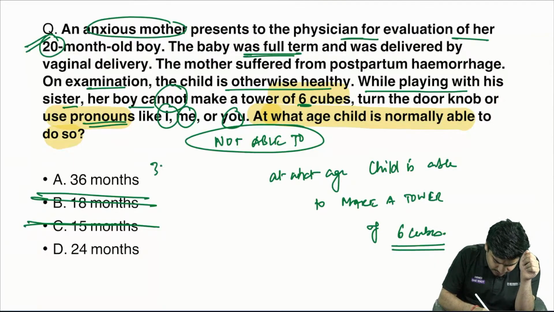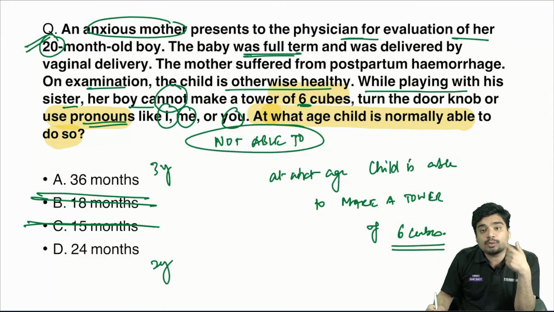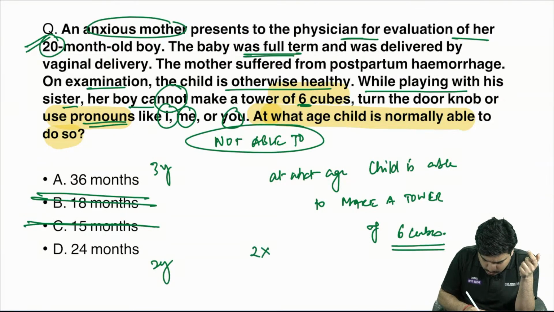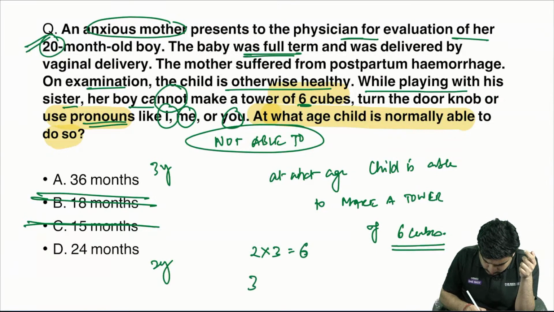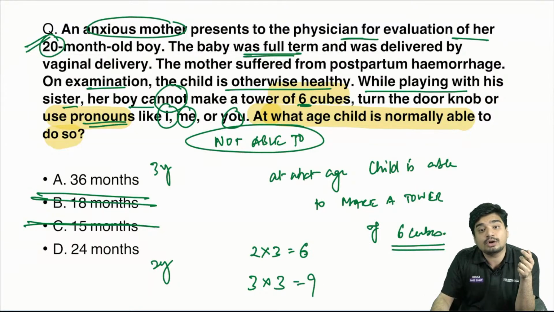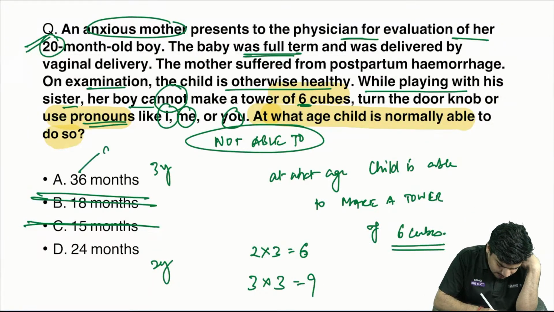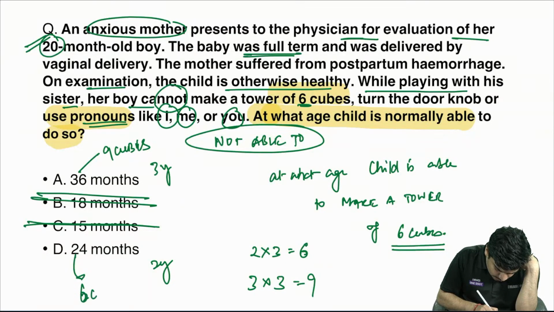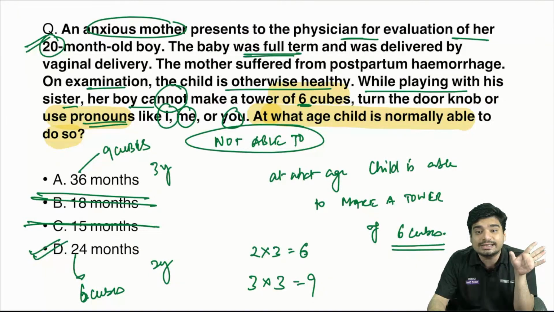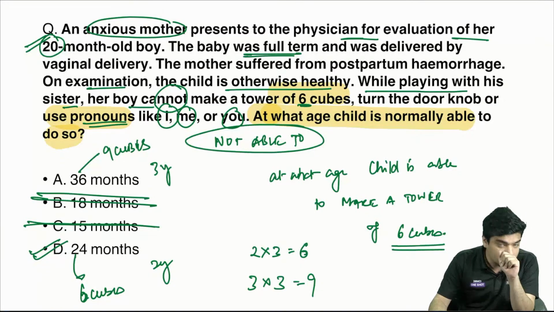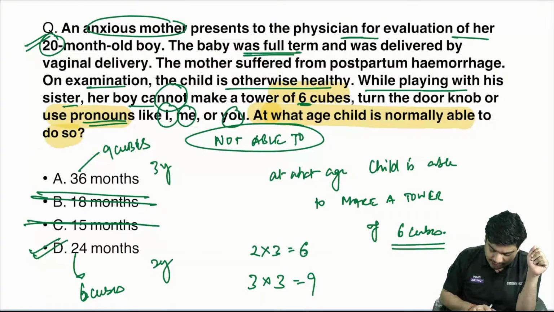The remaining options are 3 years or 2 years. And what is the mnemonic? A child of 2 years is able to make a tower of 6 cubes, and a child of 3 years is able to make a tower of 9 cubes. So at 36 months, you are able to make a tower of 9 cubes, and at 24 months, you are able to make a tower of 6 cubes. So the answer here is going to be D, that is 24 months. Alright, absolutely. Everyone is answering it correct.